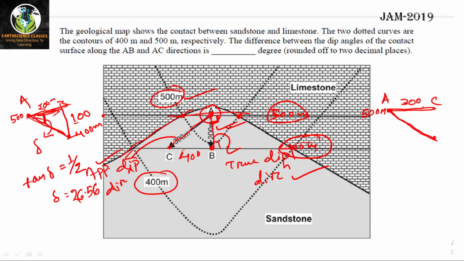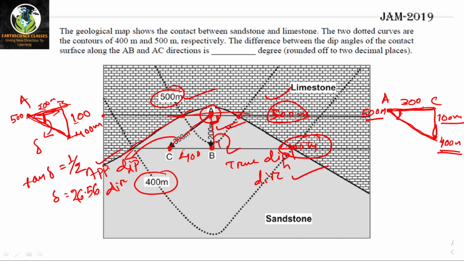At this point it is having 500 meter elevation. If you move 300 meter towards C in this direction, that is southwest, you are getting the same bed at 400 meter elevation. Okay, so you have horizontal distance, you have vertical elevation difference, which is 100 meter, because this point is having elevation of 400. Here the contact is having elevation 500, here it is having 400 meter. So the drop in elevation is 100 meter, horizontal difference is 300 meter. You can find out this angle. This is the angle of inclination, which is not perpendicular to the strike.